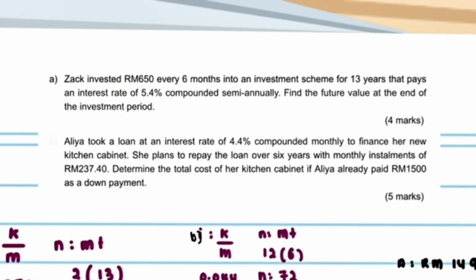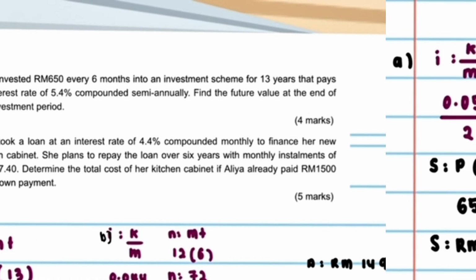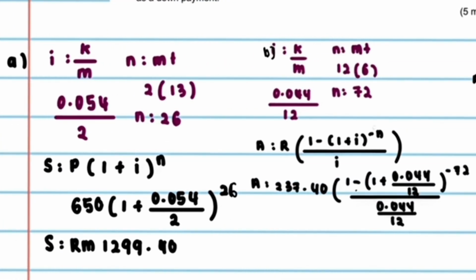So for this one, we need to find the i first, which is i equals k over m. K is the interest rate of 5.4%, and m is compounded semi-annually, which is 2. After that, we need to find the n. n equals m times t, which is 2 times 13. So we get n equals 26.